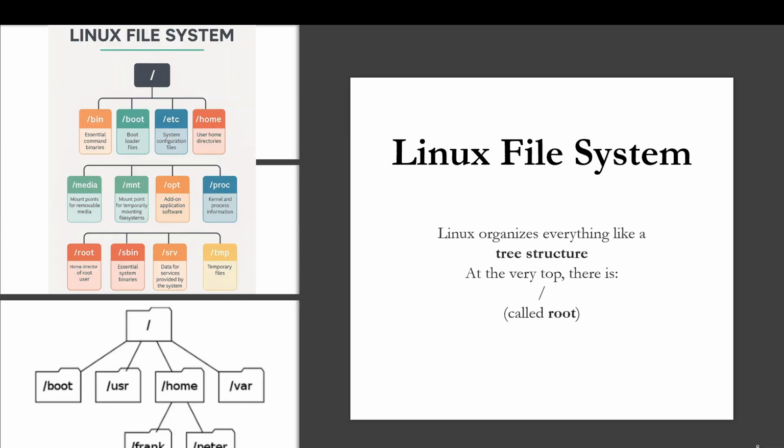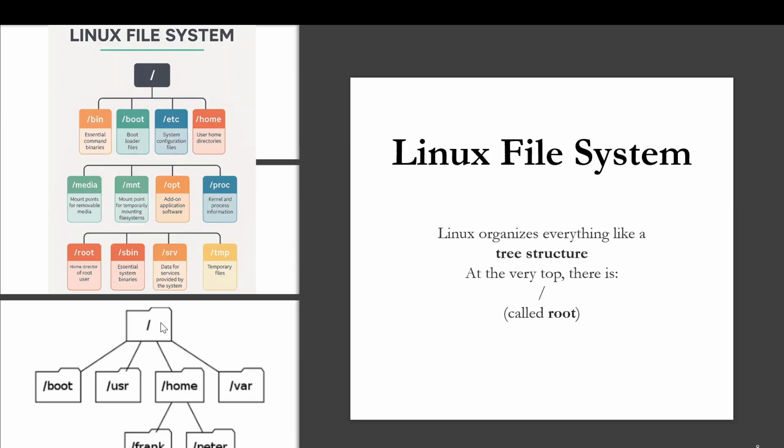Okay, so understand that in Linux, we have a Linux file system, and Linux organizes everything like a tree structure. So here for now we understood the home directory, correct? And inside the complete system, we are inside this home directory. At the very top, there is this symbol which is called root. Here you can see the symbol root.